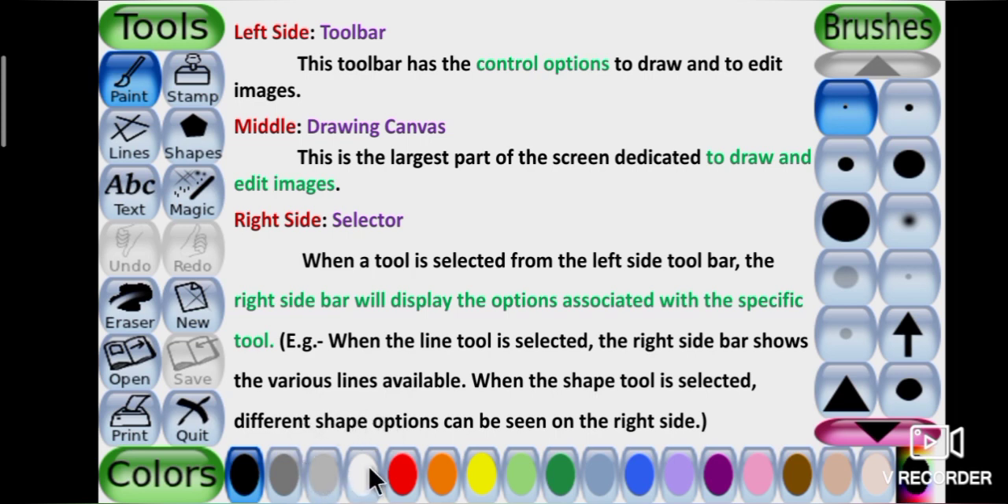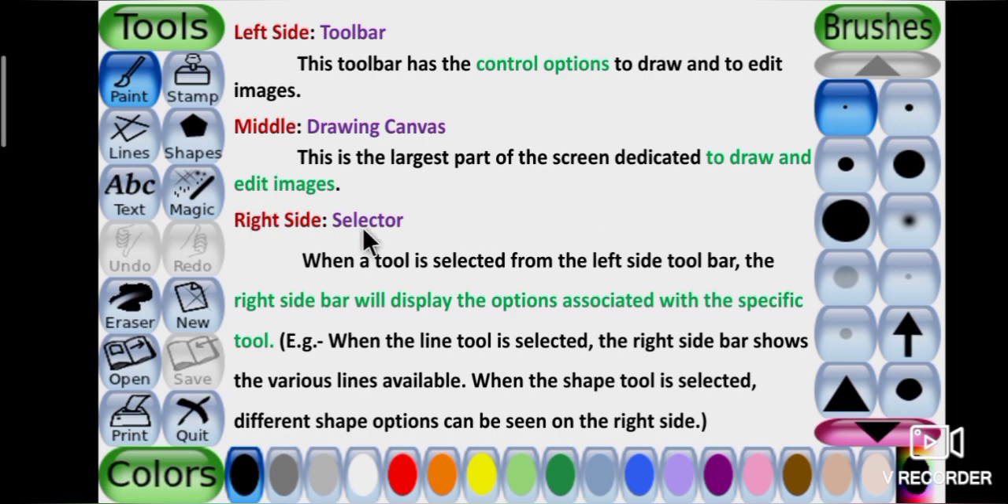See the picture. In the middle, the drawing canvas is there. This is the largest part of the screen, dedicated to drawing and editing images.